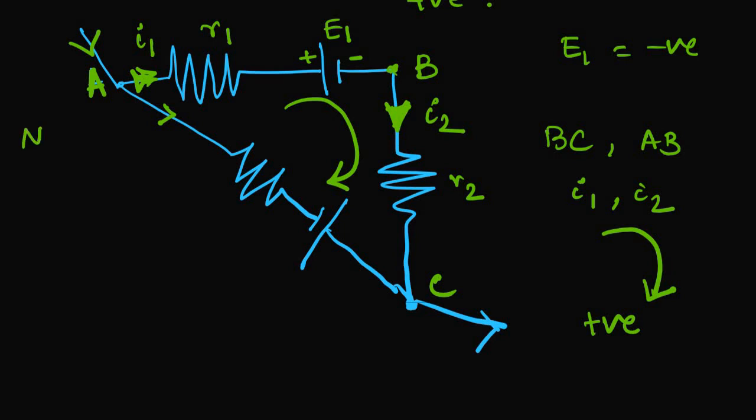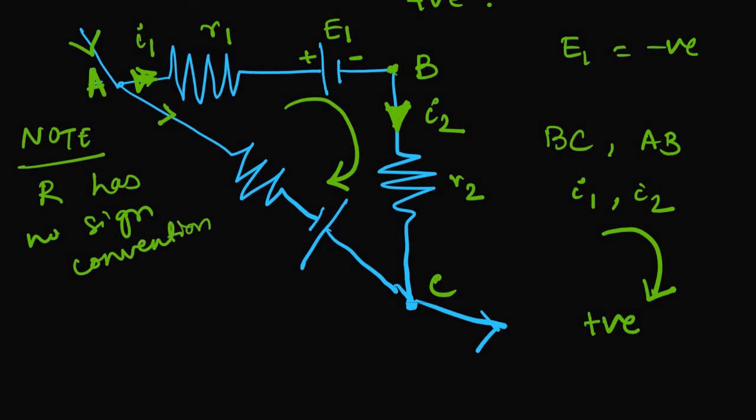You must note down that resistance has no sign convention in Kirchhoff's law. They are taken as constants. It is just the sophisticated version of Ohm's law for complicated circuits. So remember, only the current, EMF or voltage will vary. This is the second part of it.